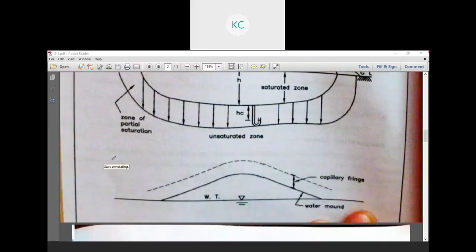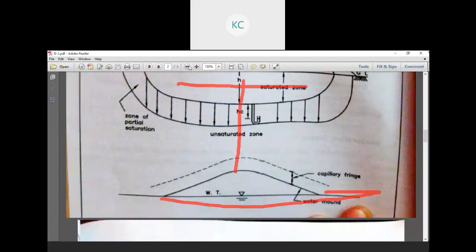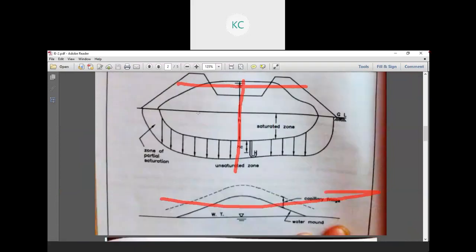This figure shows the water table, and above it are the irrigation canals. So when the water table is situated at a relatively lower position, a saturation zone is formed in the vicinity of the canal, below the saturation zone there is a partial saturation zone, and below the partial saturation there is an unsaturated zone, just above the water table.